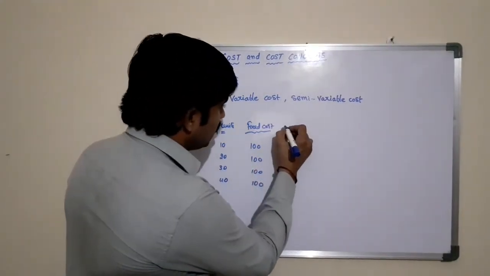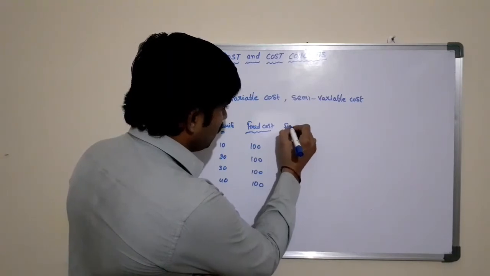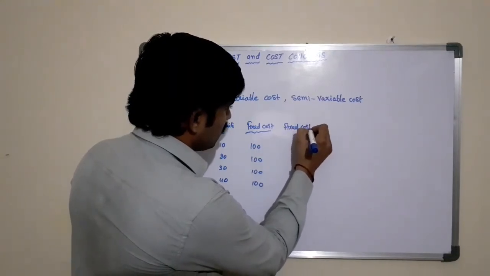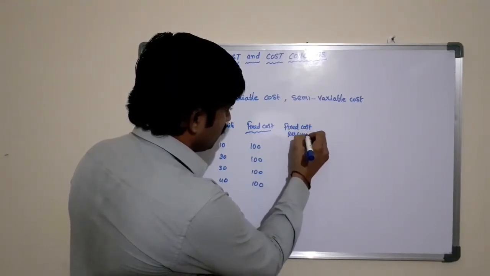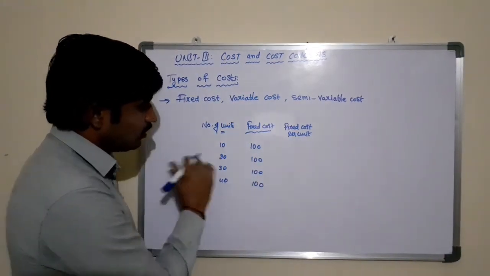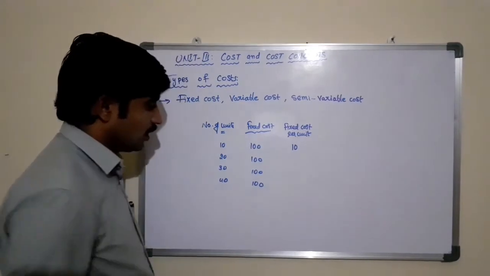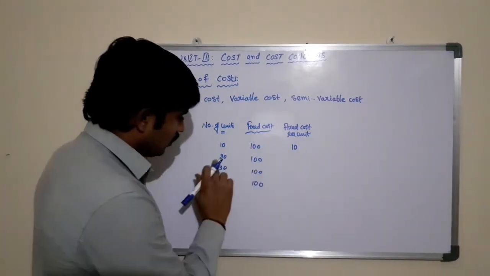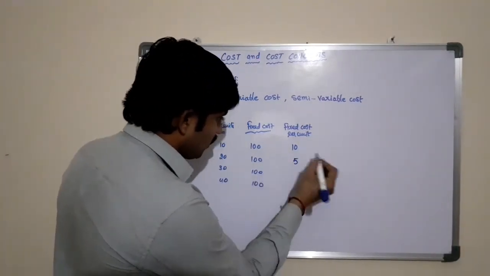If we calculate fixed cost per unit, when you are producing 10 units, the fixed cost per unit is 10. When you are producing 20 units, the fixed cost per unit is 5.